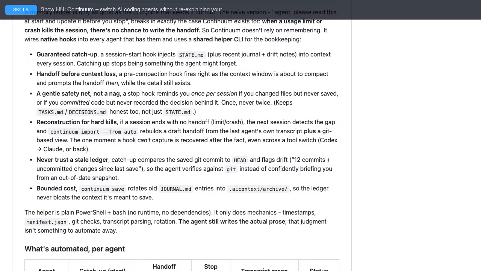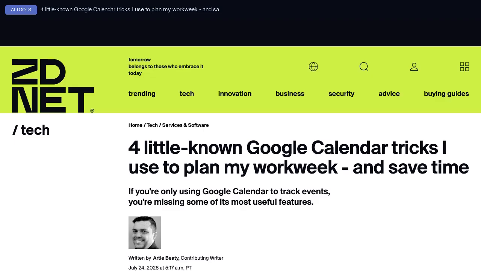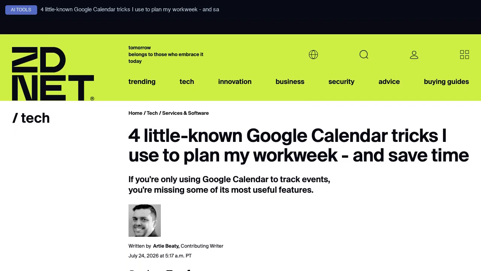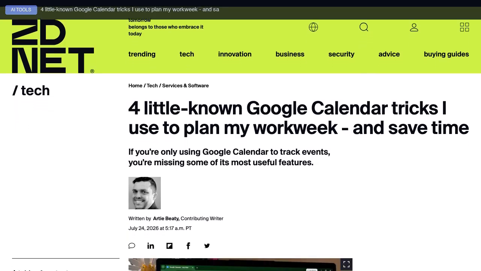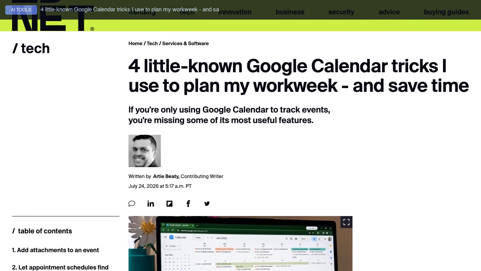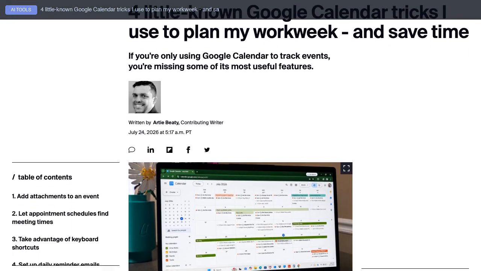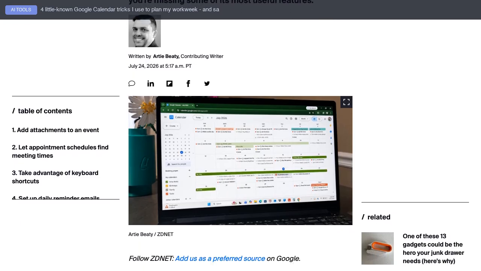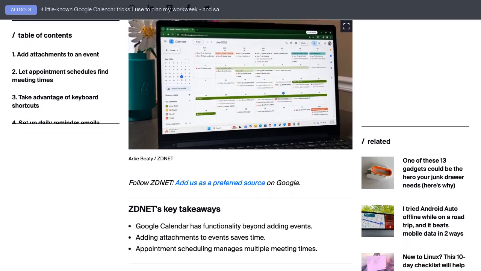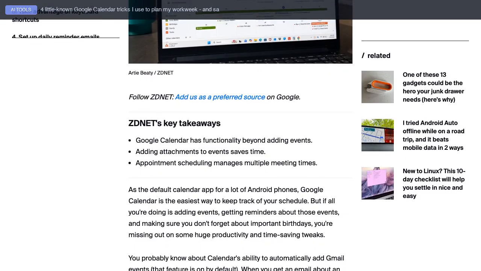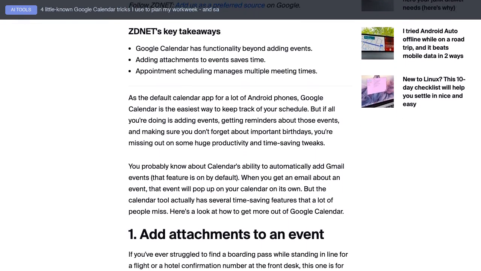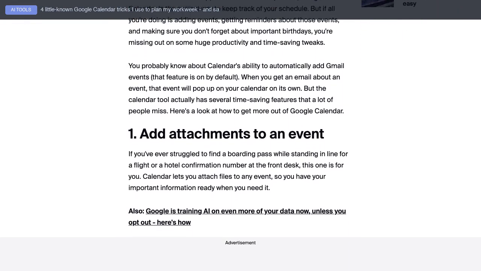This one is worth your time. This release solves a real problem developers keep running into. 4 little-known Google Calendar tricks I use to plan my workweek and save time. If you're only using Google Calendar to track events, you're missing some of its most useful features. The value here is in how much complexity it abstracts away.